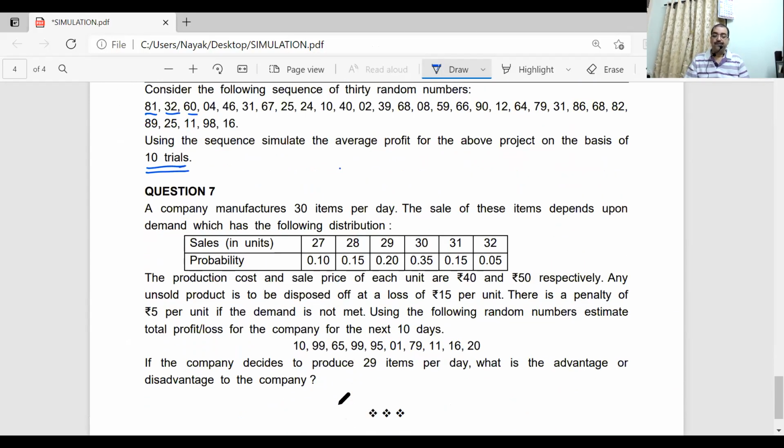Question number 7. A company manufactures 30 items per day.